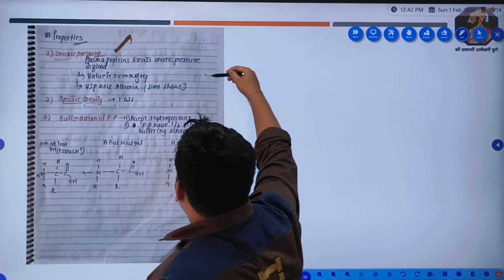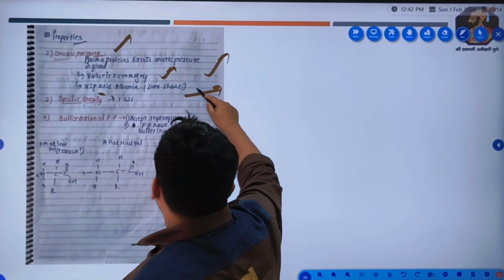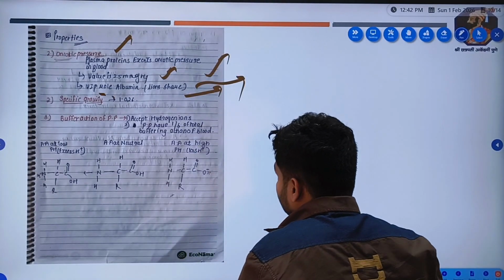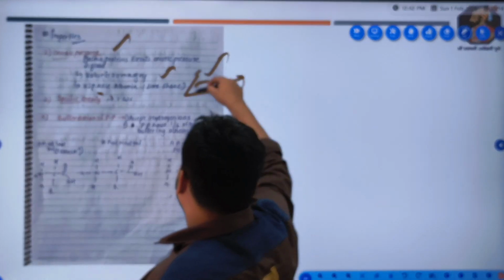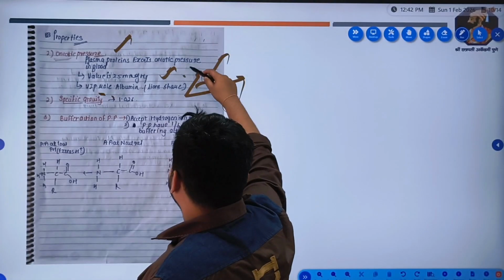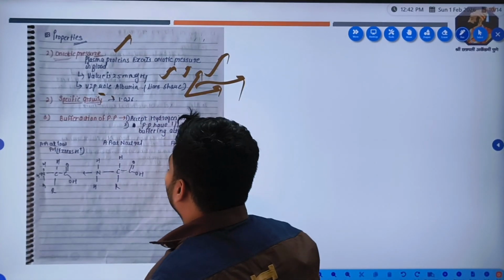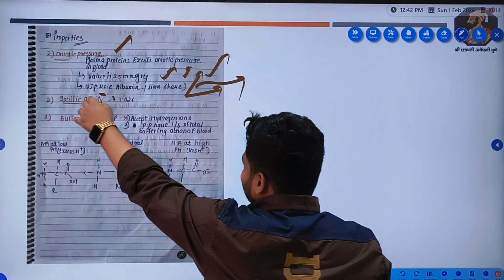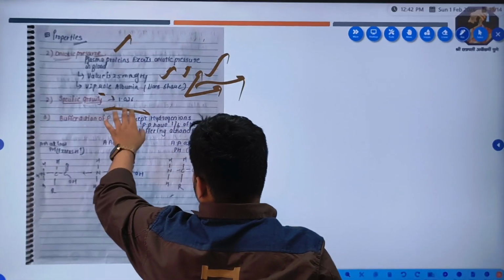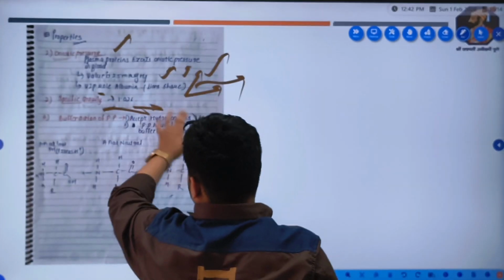Plasma proteins exert oncotic pressure and osmotic pressure. Value is 25 mm of Hg. Very important role is of albumin because it is more. Lion's share, we can say. There is a lion's share of albumin in oncotic pressure. Specific gravity means relative density, which compared with water is 1.026.